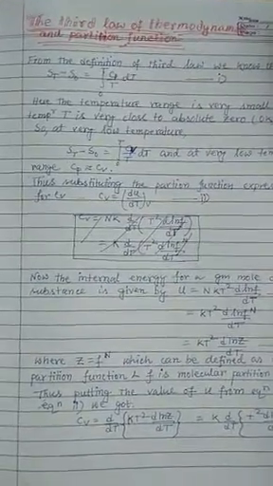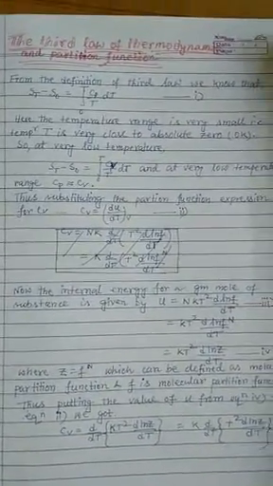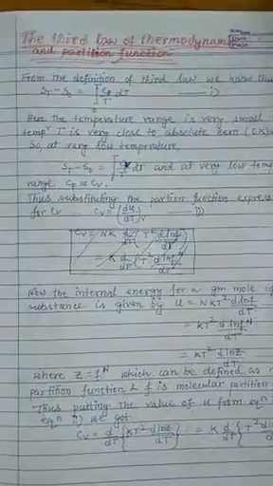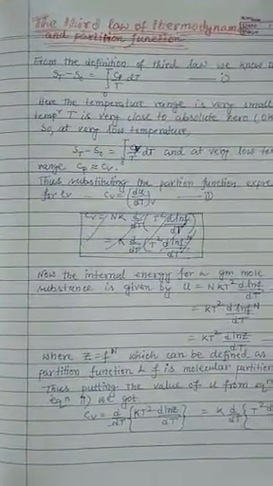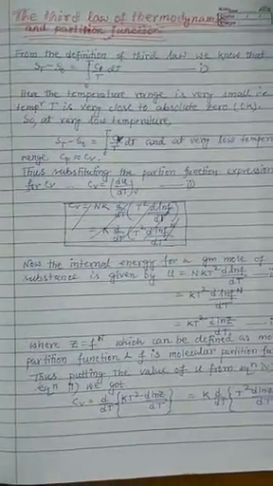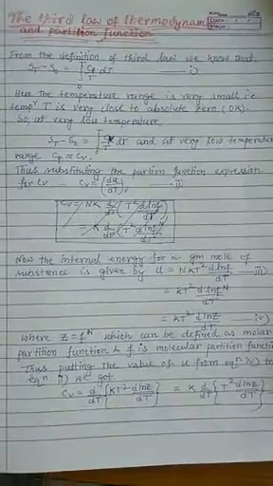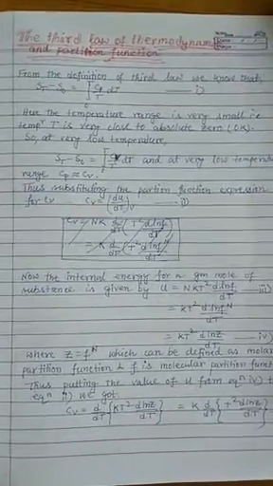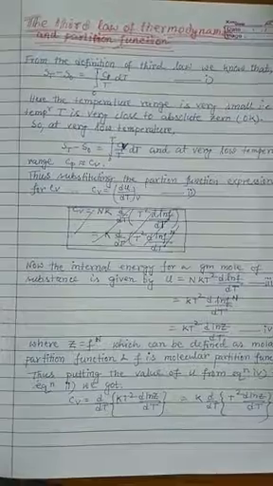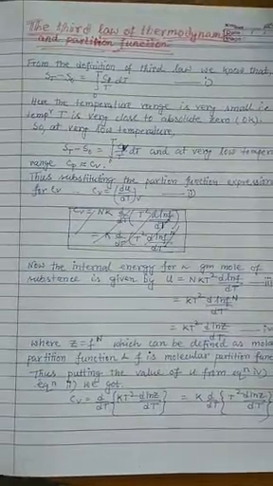Now the topic which we would like to discuss is the third law of thermodynamics in terms of the partition function, because in the ongoing section we have discussed this partition function. So now we would like to find the entropy, or absolute entropy, in terms of the partition function.